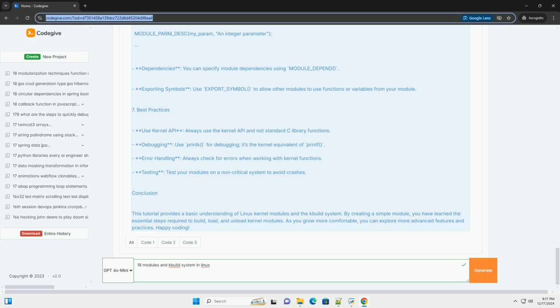C. #include <linux/init.h>, #include <linux/module.h>, #include <linux/kernel.h>.